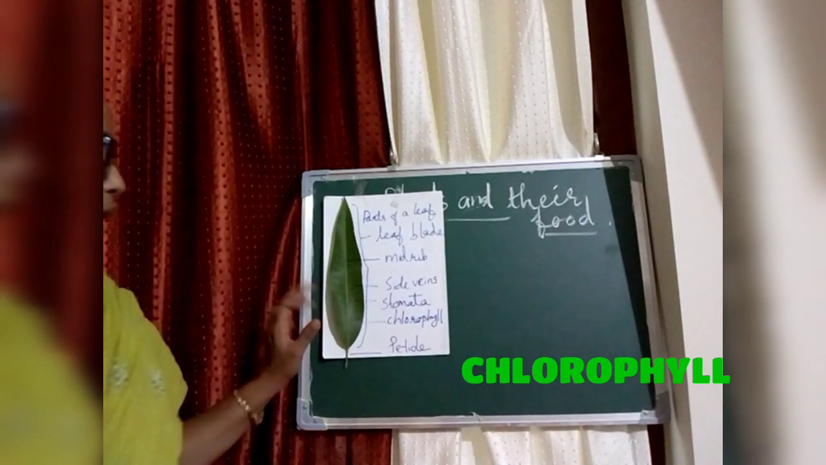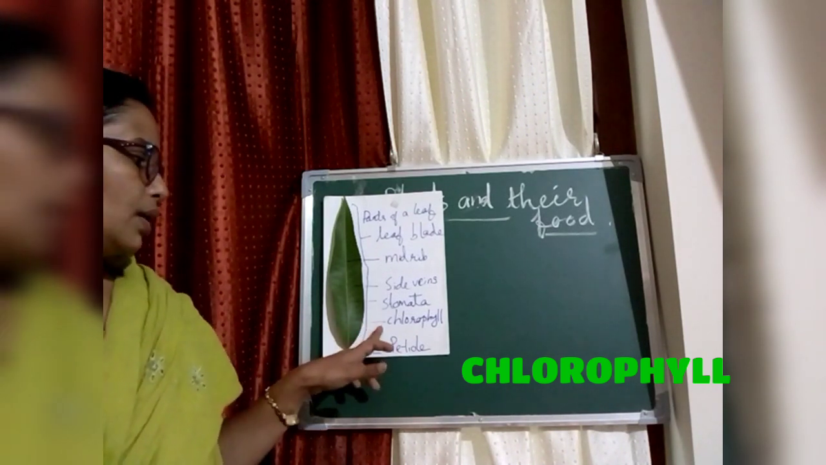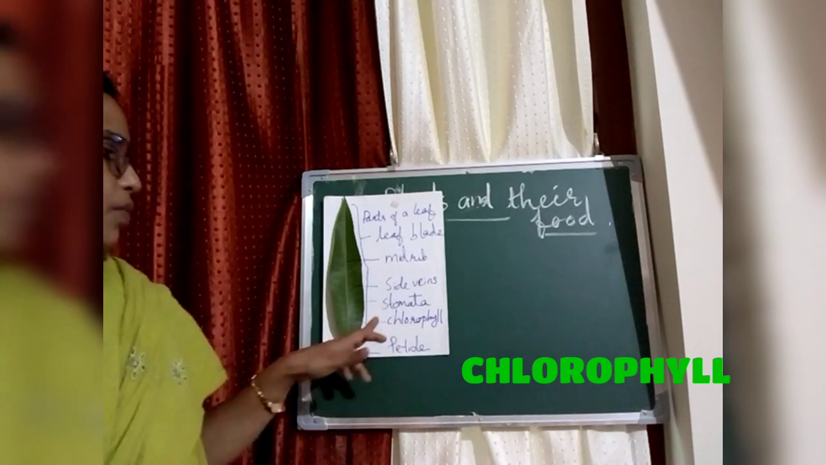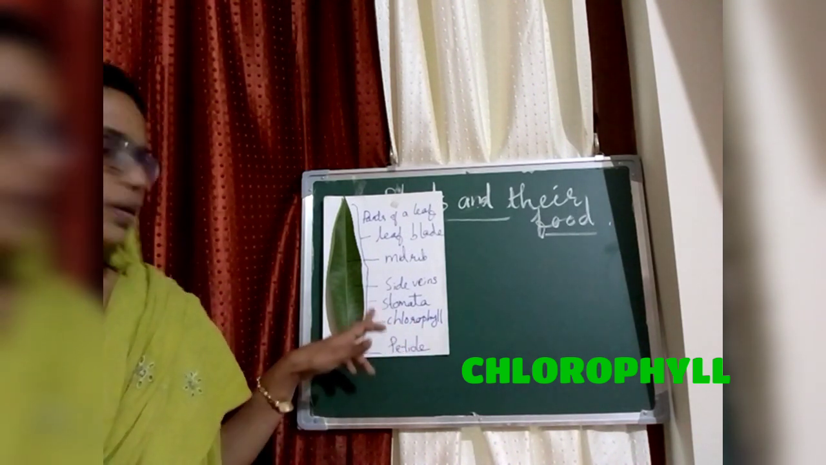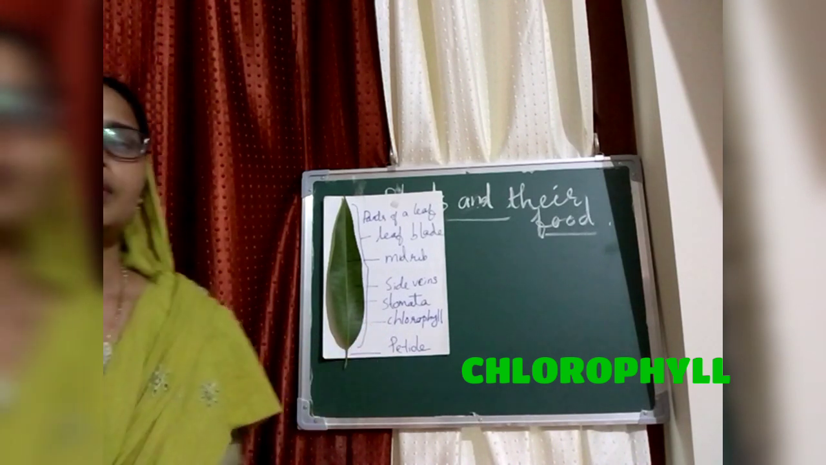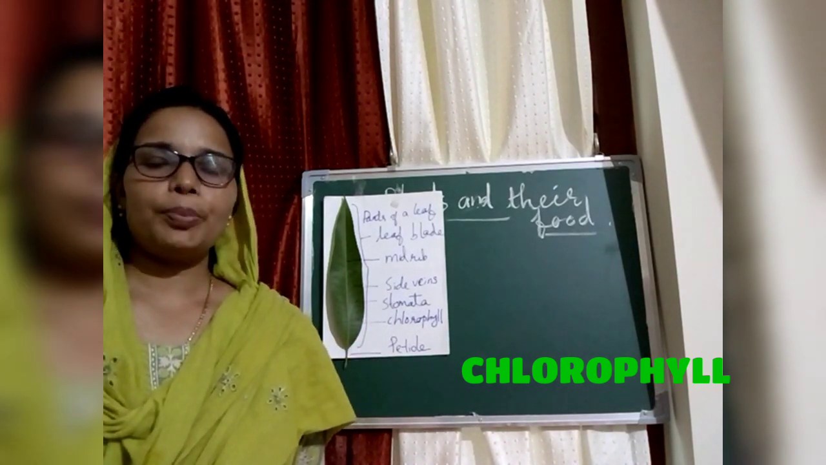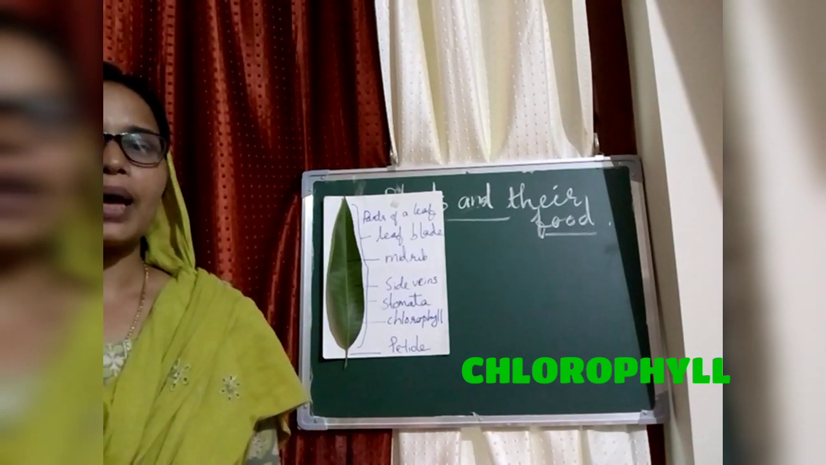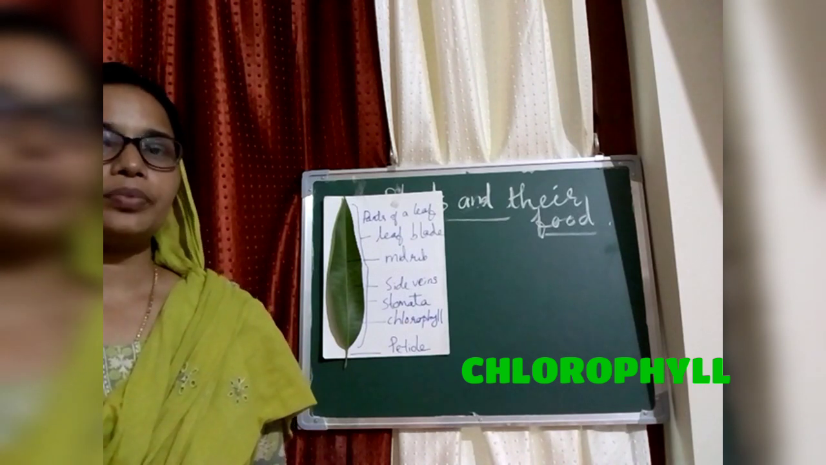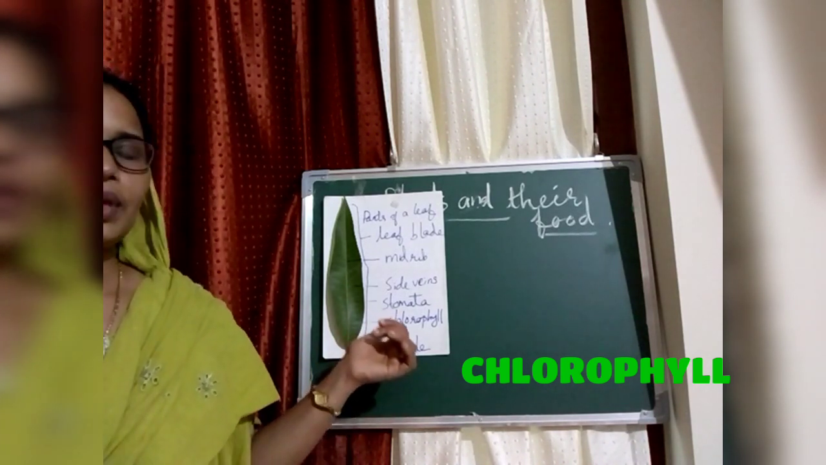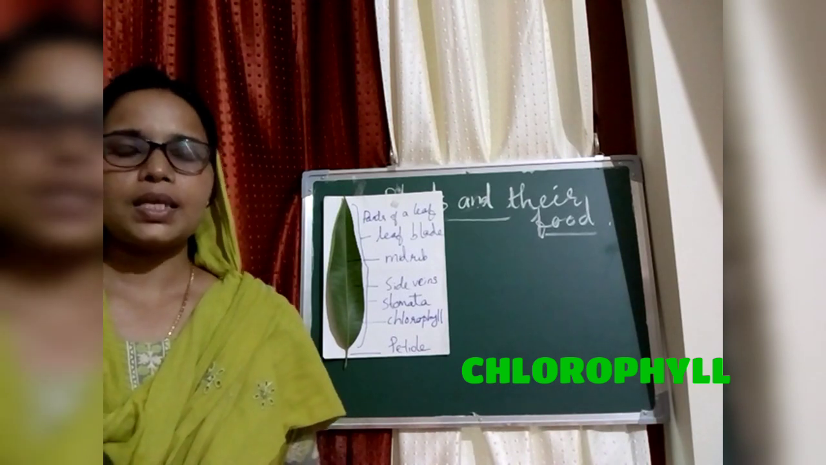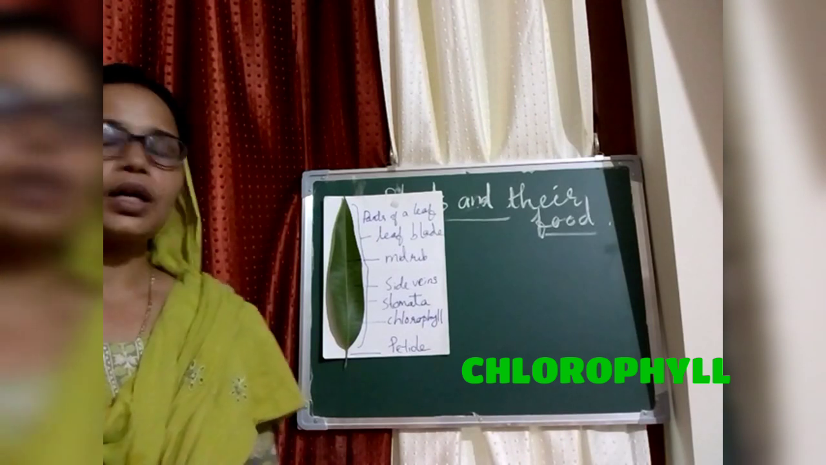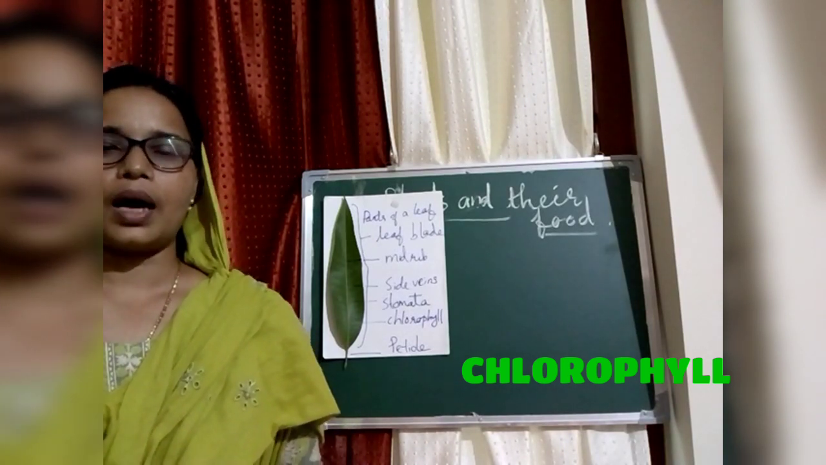I repeat, the green substance present in the leaf is called chlorophyll. What is the use of chlorophyll for the leaves? We know the food preparation in plants takes place in the leaves. During that process, plants need sunlight. The chlorophyll of the leaves only can trap the sunlight. So the plants need chlorophyll for trapping sunlight.